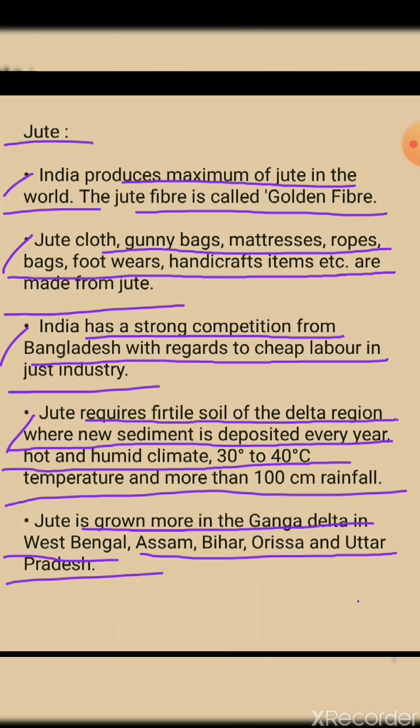We did this in 9th standard, students. Because of the deposits of the Ganga river in these regions, jute, a cash crop, is grown.